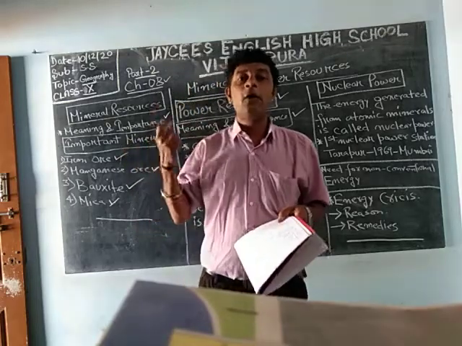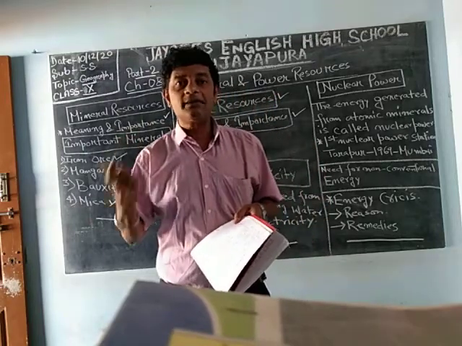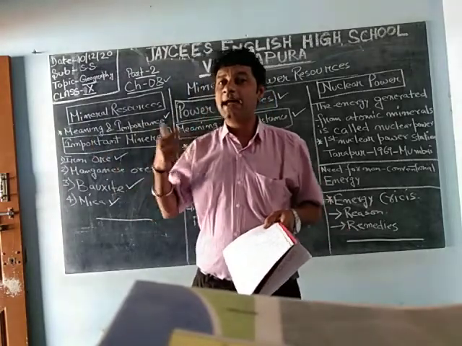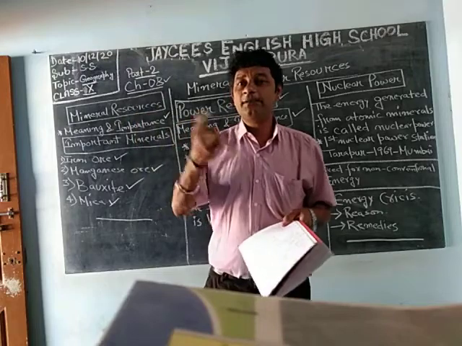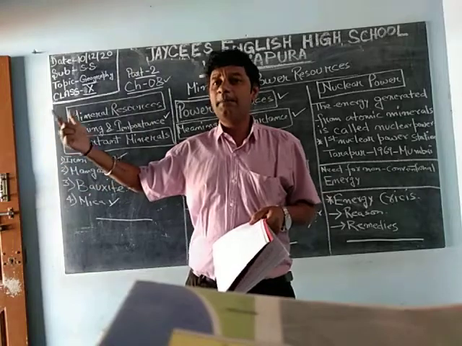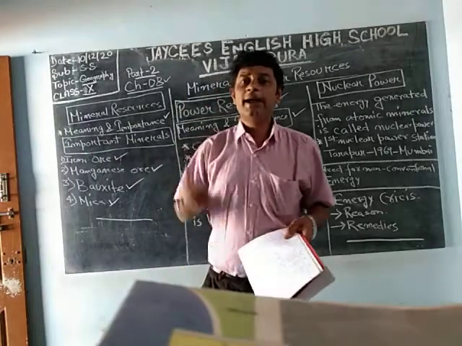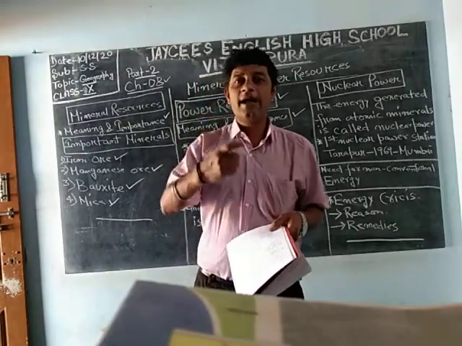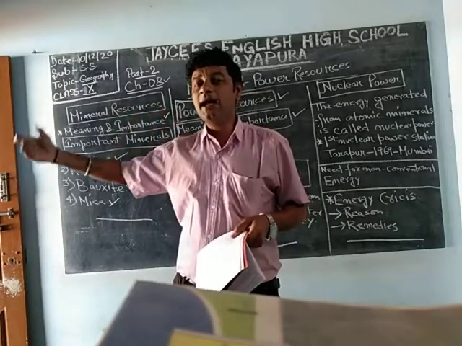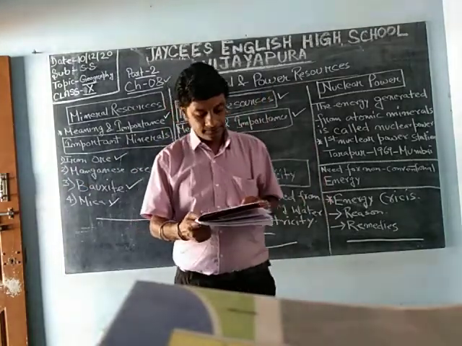So using coal and petroleum, the dust and carbon will be there, but in water there is no dust and no carbon, so the machines are clean. And it can be transmitted, meaning the flow of electricity. Once we generate the electricity, we have to supply it to the people who are using it, maybe for industrial use or maybe for domestic use. Transmission means the electricity travels from the place where it is generated to the consumer place, so that transmission is very easy.